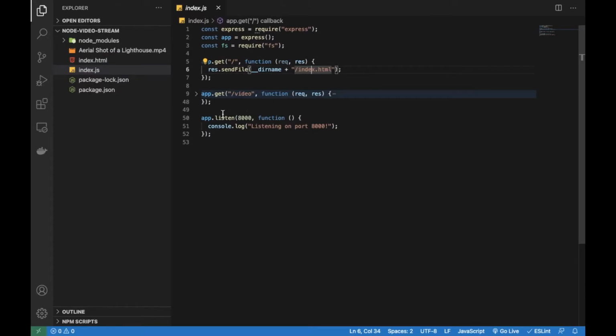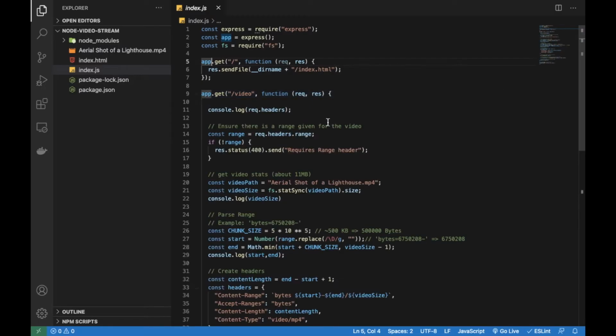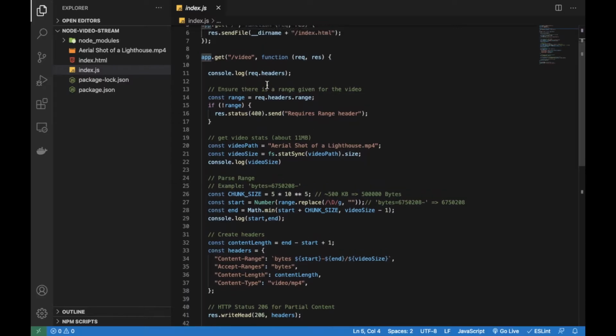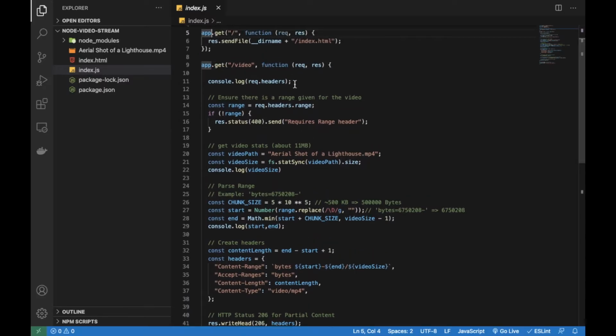Now let us understand the code. This is a simple route which sends an index.html page, and in this we have a lot of logic running. When we get slash video, the client sends a range. By default this is 0 to 1 for browsers, so it is in request.headers. If there is no range, we send an error. Now we have a video path, which is the name of this file, and we use the fs module to calculate the size of this file. Say this is about 11 MB.